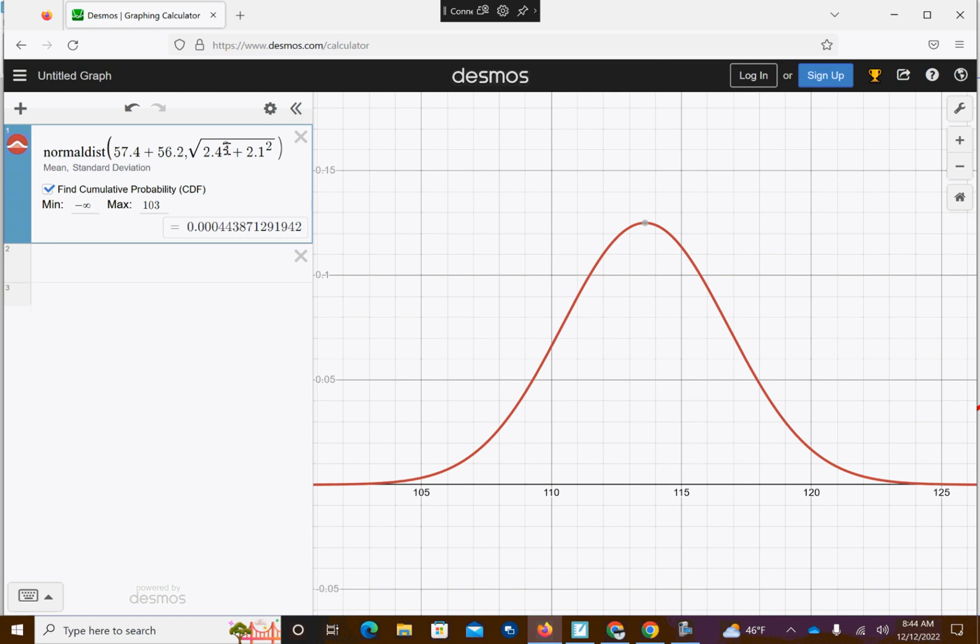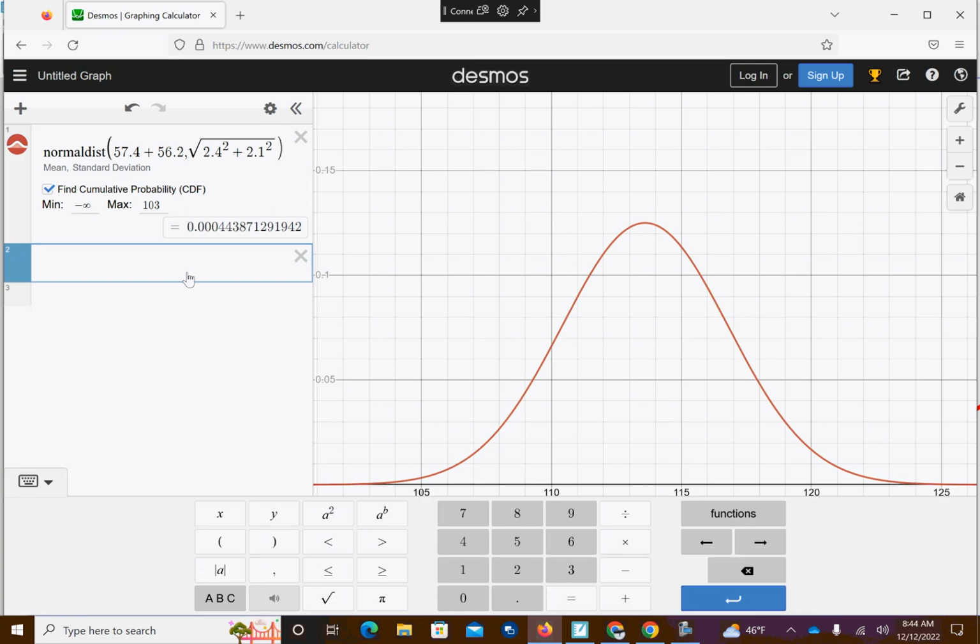Okay, made an error. I made a mistake here. So I got to see what this comes out to. I think it might be just too much for the calculator to handle like this. Squared plus 2.1 squared.